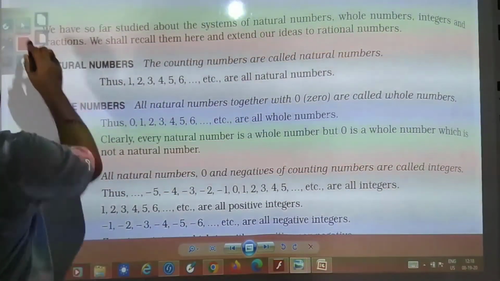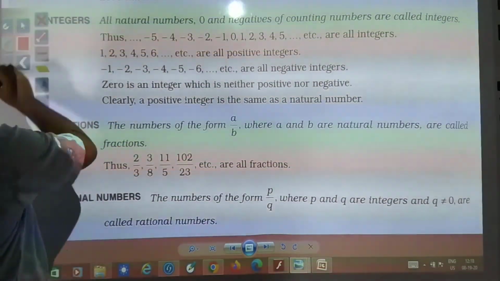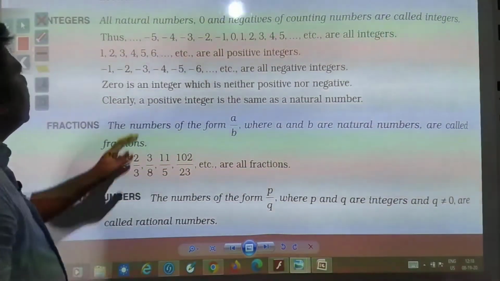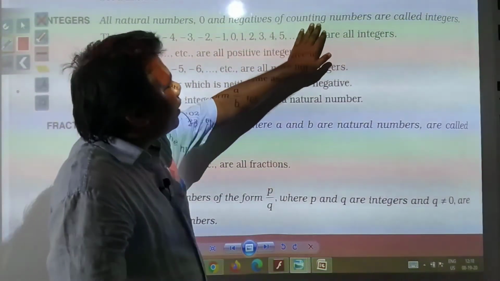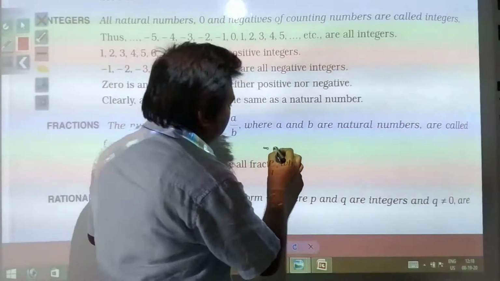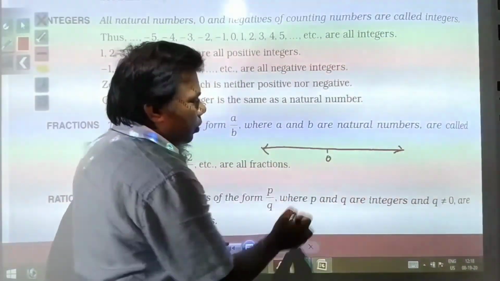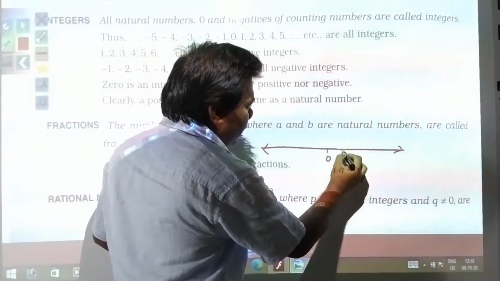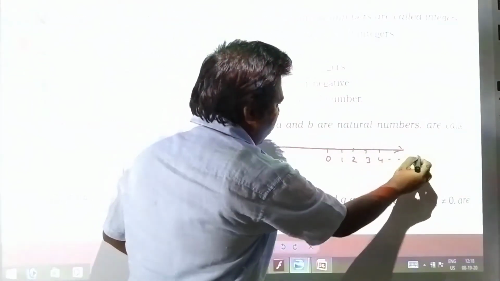Then you have integers. In the first chapter itself you have studied what integers are. All natural numbers, 0 and negatives of counting numbers are called integers. Suppose this is your number line. Here you have 0. If you move to the right, these all are positive integers: 1, 2, 3, 4 and so on.